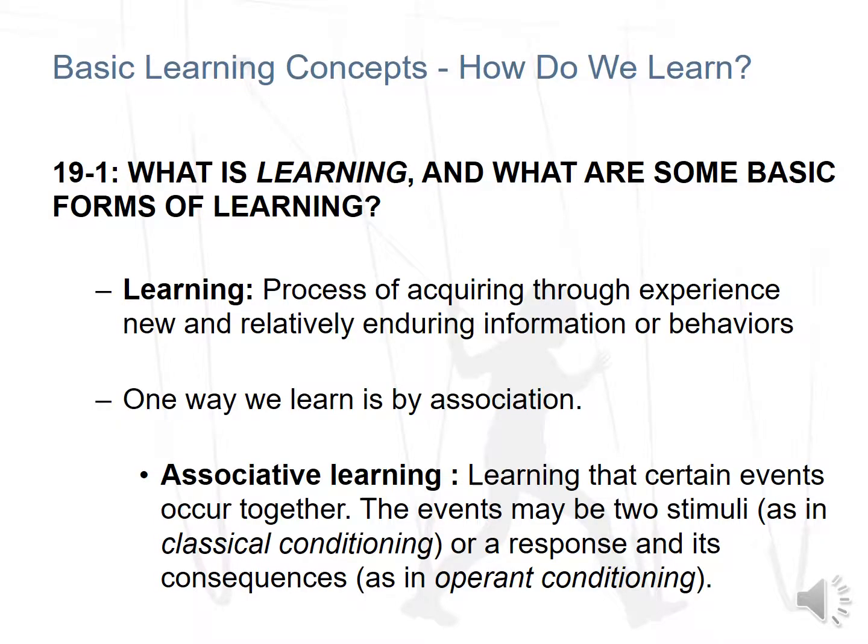So what does it mean when we say we learn? What are some basic forms of learning? Learning is defined as the process of acquiring through experience new and relatively enduring information or behaviors. One way we learn is by association. Associative learning is learning that certain events occur together. The events may be two stimuli, as in classical conditioning, or a response and its consequences, as in operant conditioning.